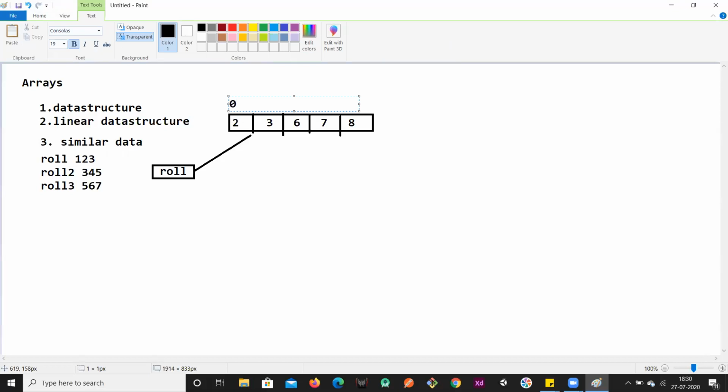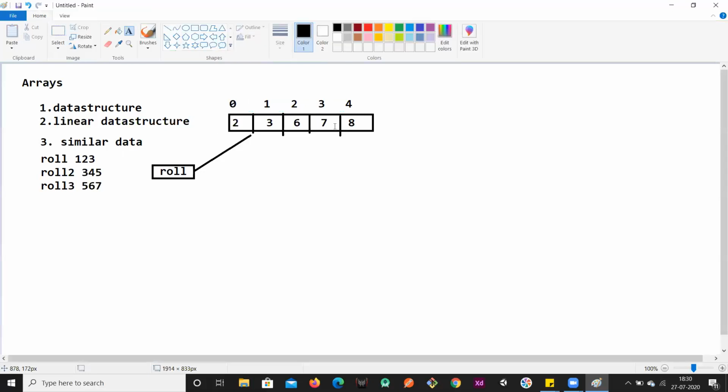It is position 0. This is the first position, this is the second position, this is the third position, this is the fourth position. In this manner, every element is identified with its position or index number, right?